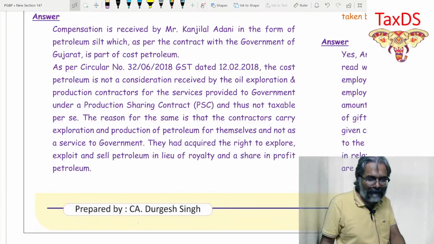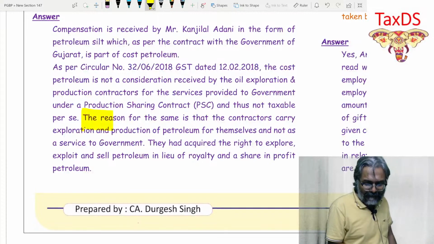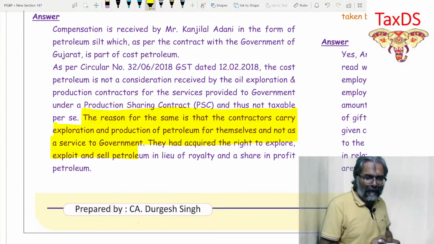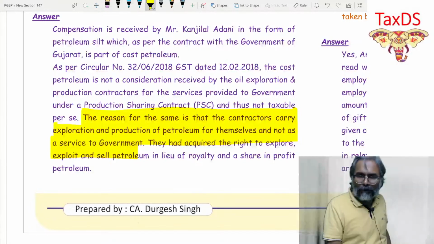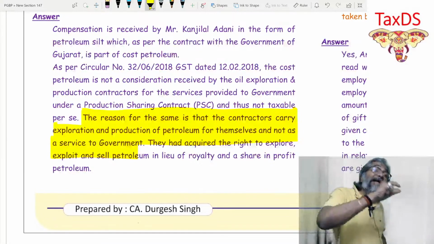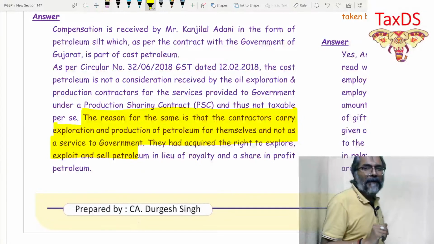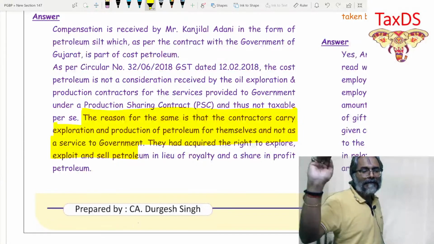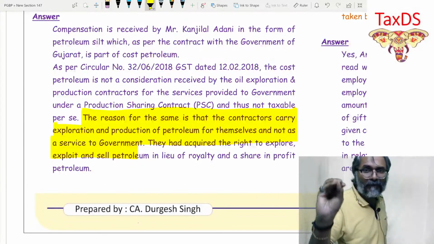That is for themselves. And that is the ultimate reason, students, that it will be there. The reason is that the contractor carries out exploration and production of petroleum for themselves and not as a service to the government. And hence, the portion of the petroleum share that he retains is not in the form of a consideration, and hence it is not within the scope of supply under section 7.